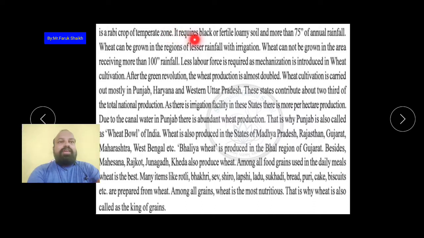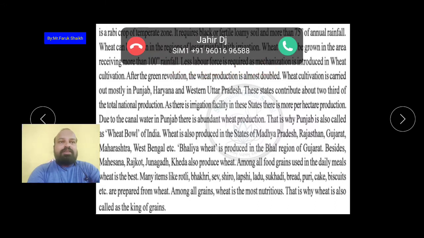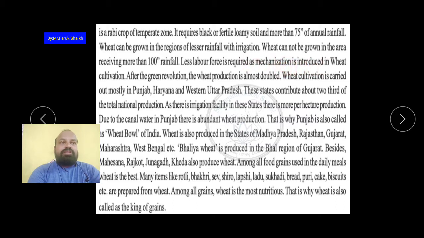It requires black or fertile loamy soil and more than 75 centimeter of annual rainfall. Okay, what is the requirement for the production of wheat? Wheat can be grown in the regions of less rainfall with irrigation, and if there is less rainfall, with the facilities of irrigation we also can grow the wheat. Wheat cannot be grown in the area receiving more than 100 centimeter of rainfall. More than 100 centimeter rainfall, only paddy can be grown, wheat can't be grown. Less labor force is required as mechanisation is introduced in the wheat.